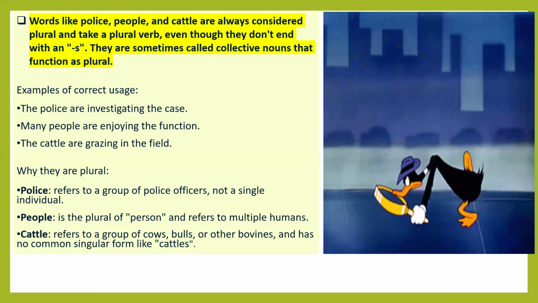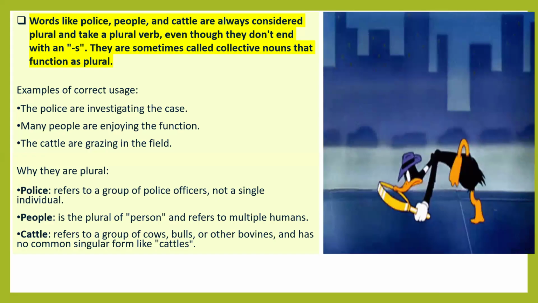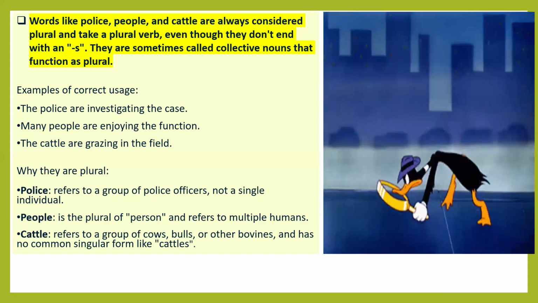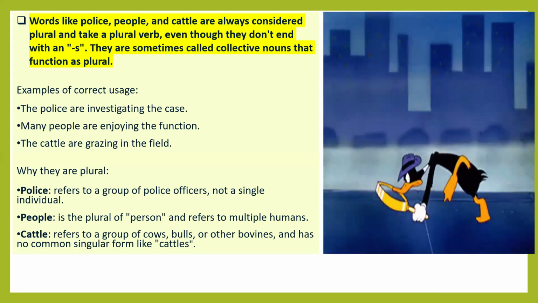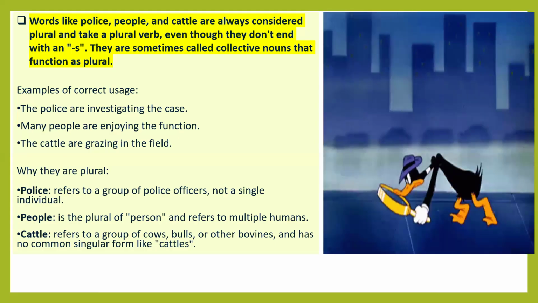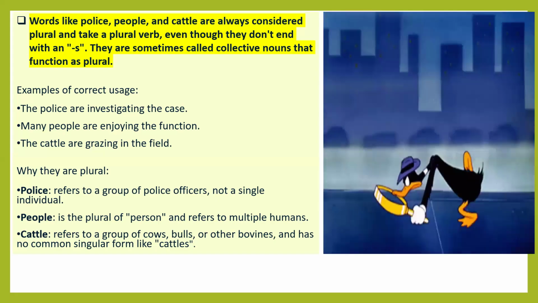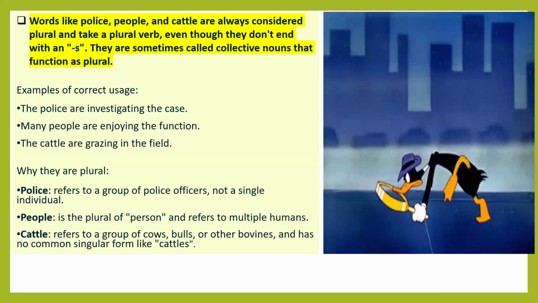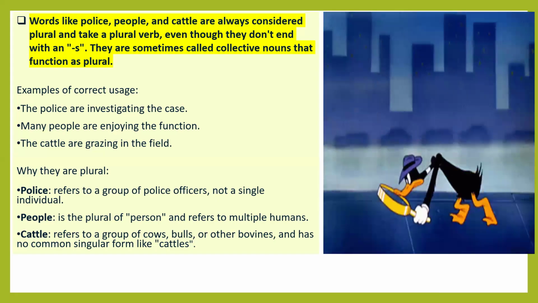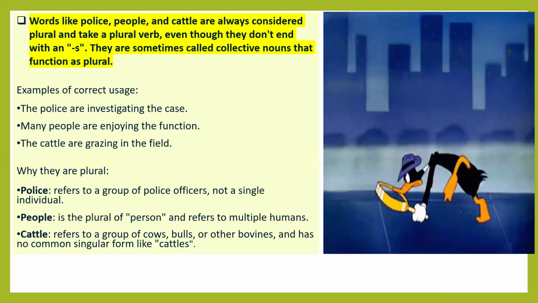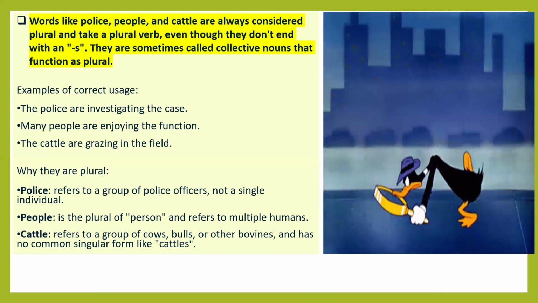So words like police, people, and cattle are always considered plural and take a plural verb, even though, very important point, they don't end with an s. Polices, peoples, cattles, we cannot use in our sentences.